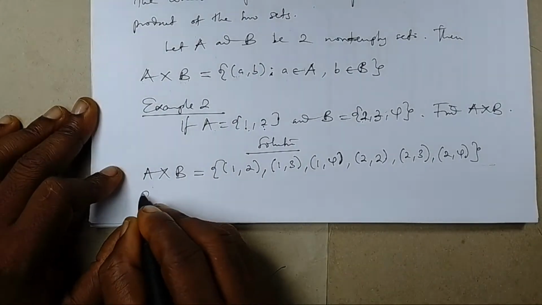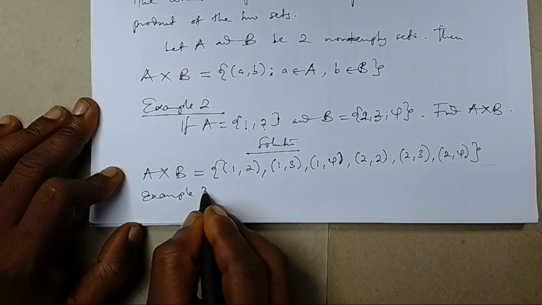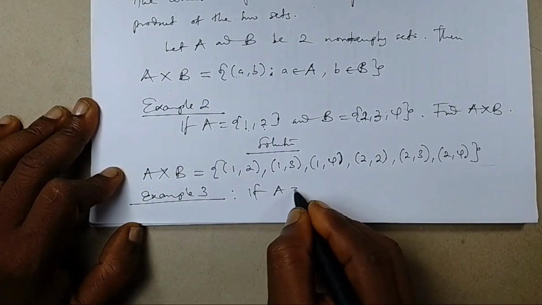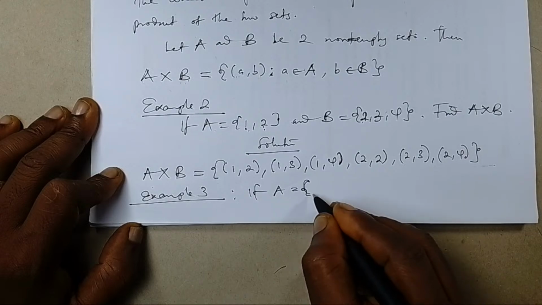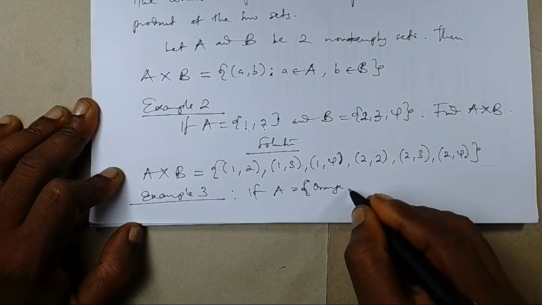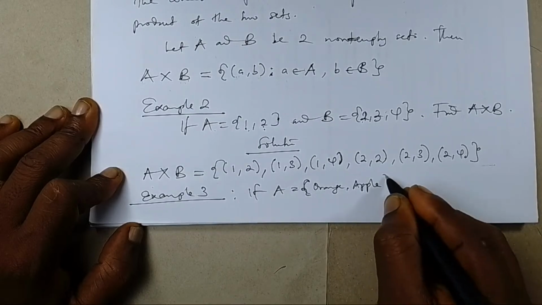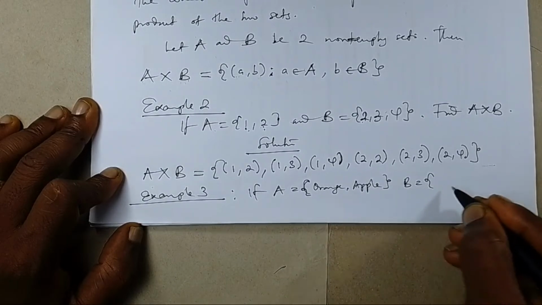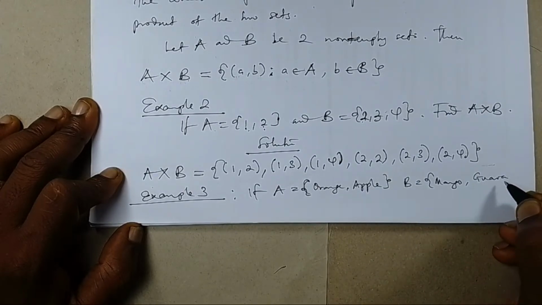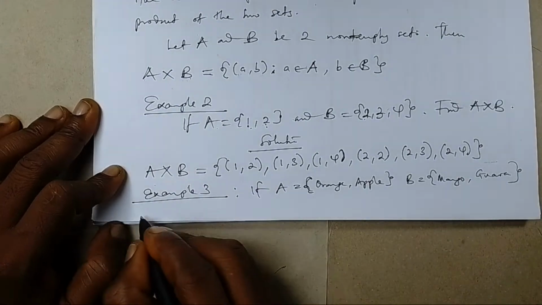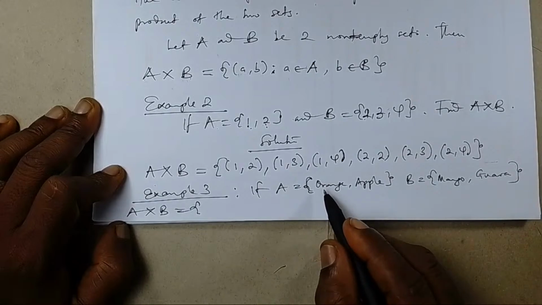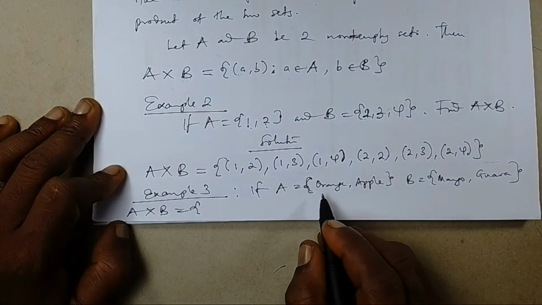Now let us look at another example. I told you it is very, very simple. It is not difficult. So if A equals a set that contains orange and apple, and B is a set that contains mango and guava, then the question is A times B. What would A times B be? A times B will be the Cartesian product of A and B.